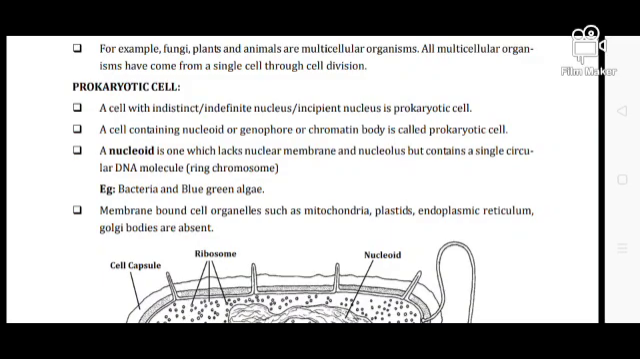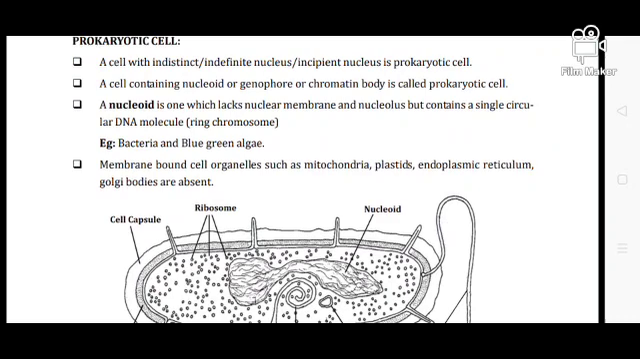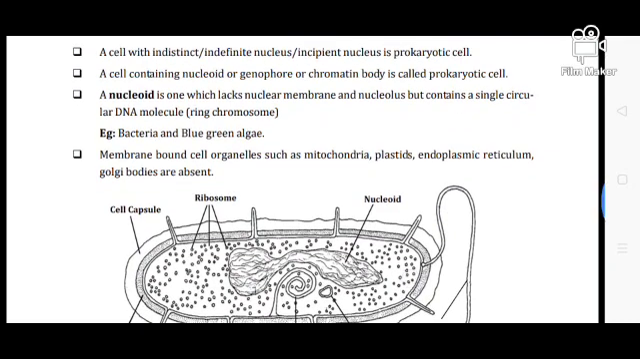Mainly the prokaryotic cell is a cell with an indefinite nucleus. The cell containing the nucleoid, the genophore, or the chromatin body is called the prokaryotic cell. A nucleoid is one which lacks the nuclear membrane and nucleolus, but contains a single circular DNA. So this is not called a nucleus, it is called a nucleoid, which lacks the nucleolus as well as the nuclear membrane. Examples are bacteria and blue-green algae.